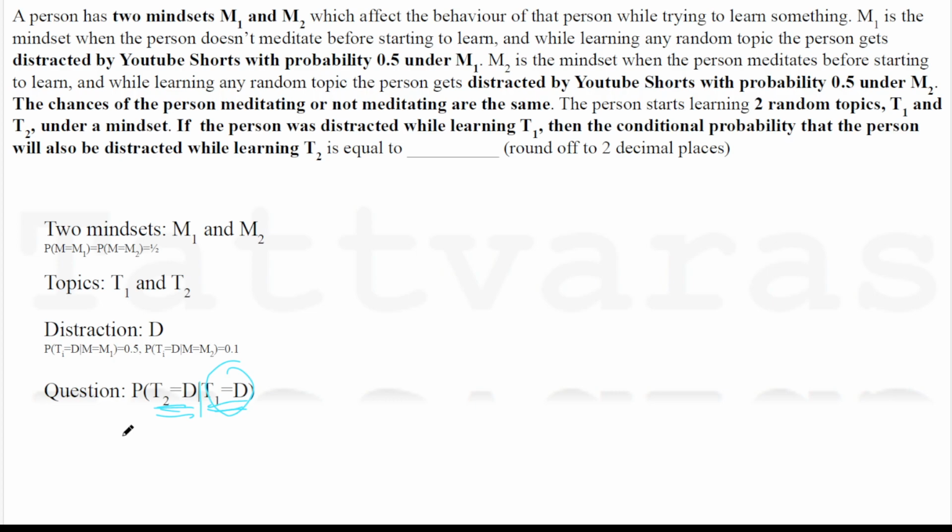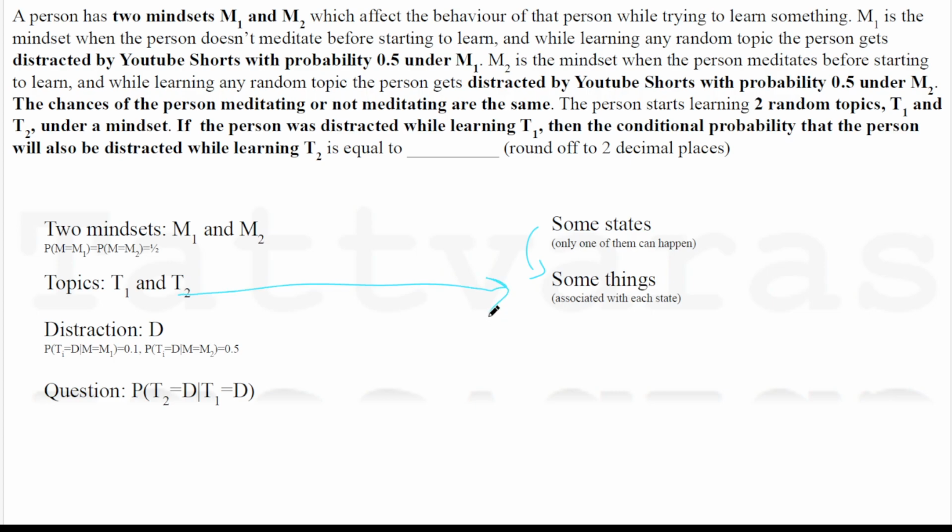And before we close this video, let's take a moment and see if we can abstract out certain elements very quickly. So the question is essentially talking about some states, the state of your mind, your mindset in this case, literally. In this case, there are two of them and only one of them can happen. What else is the question talking about? There are some things that are connected to those states. In this case, those things are these topics. You fix a mindset and you are trying to learn some topics under that. Those are those things over here.